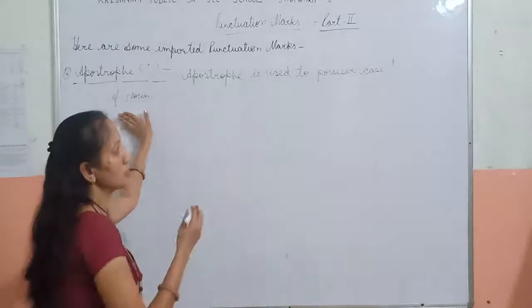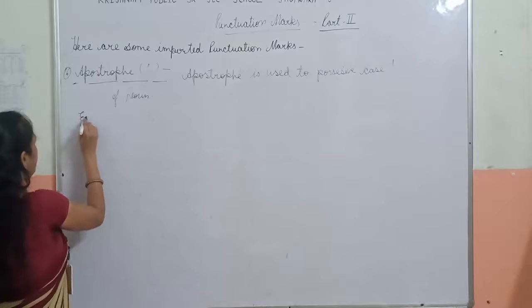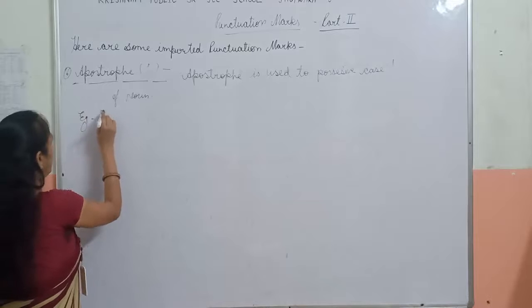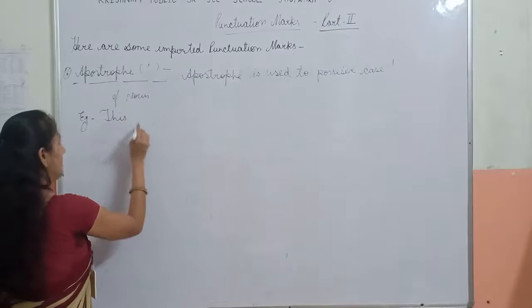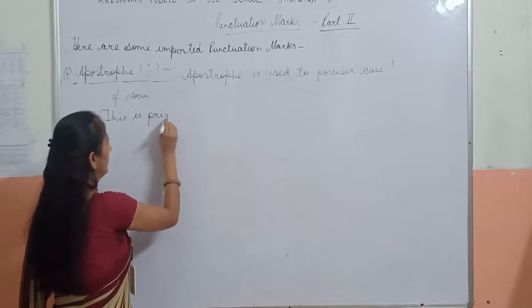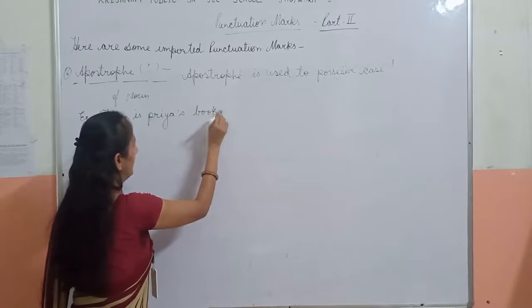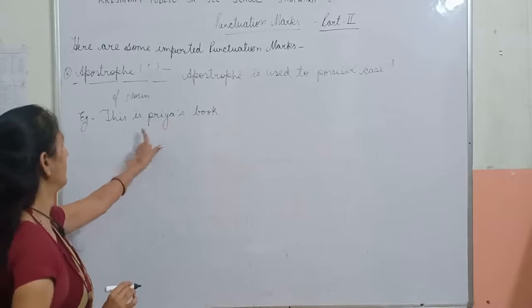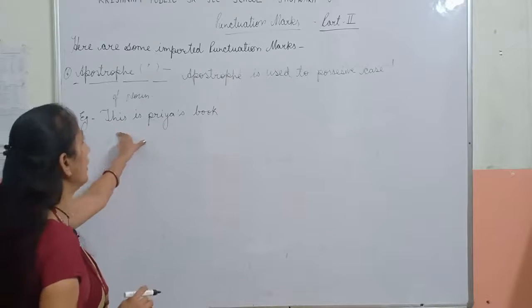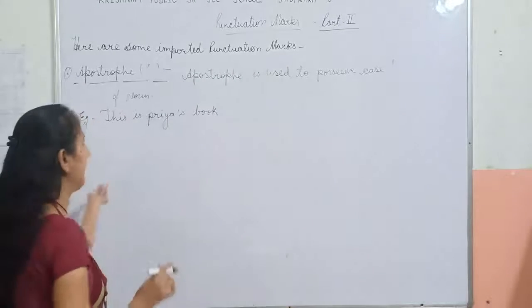It means this shows the possession of the noun. Example, this is Priya's book. It means this sentence shows the possession of Priya, because the book belongs to Priya.